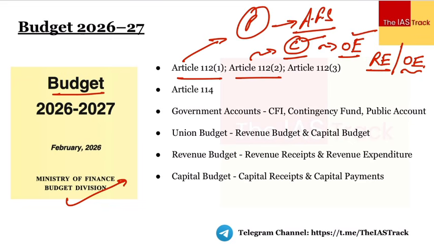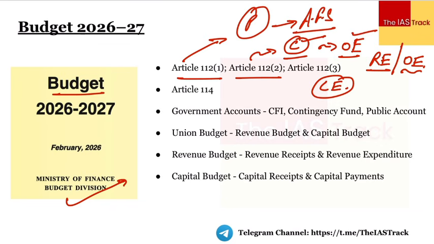Then we have Article 112 subclause 3. Article 112 subclause 3, what it talks about is a particular type of expenditure, as I told, which is charge expenditure. अब charge expenditure होता क्या है? What does it mean? See, there are certain expenditures which are not subject to the vote of the Parliament, right? They are primarily there so that the independence and the impartiality of the officers can be maintained.